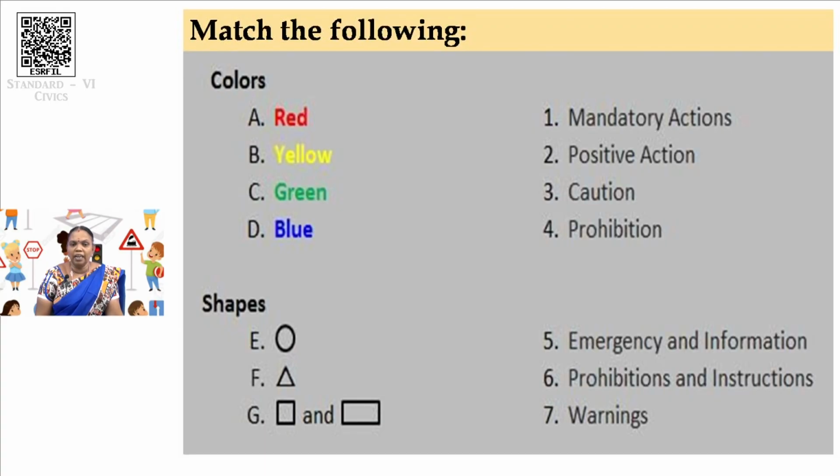Now colors with the words that are given. Okay, so red gives you prohibition, yellow caution, green positive action, blue mandatory action.